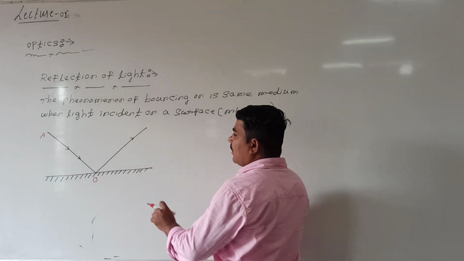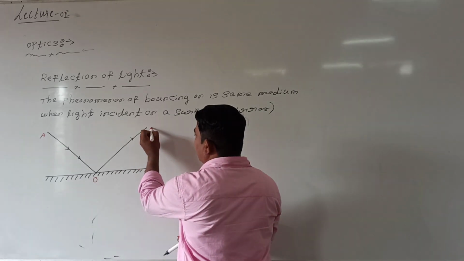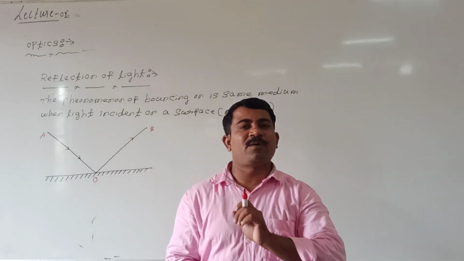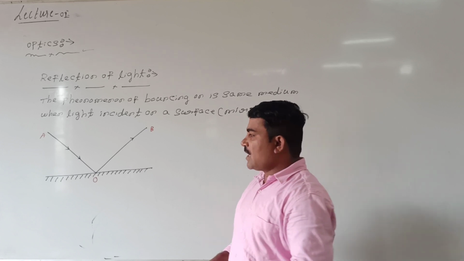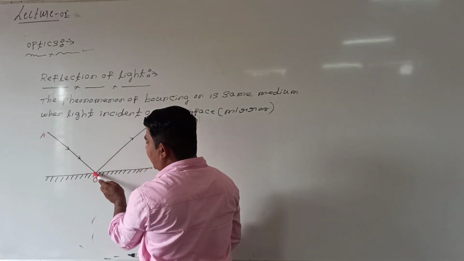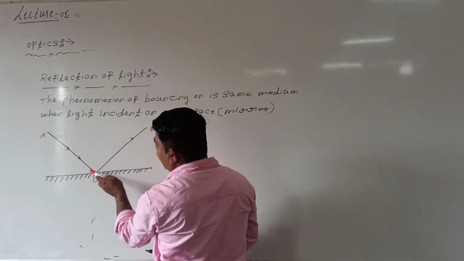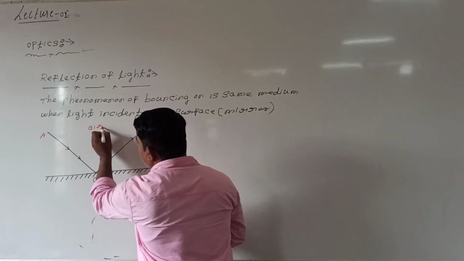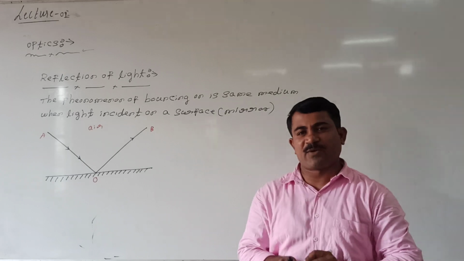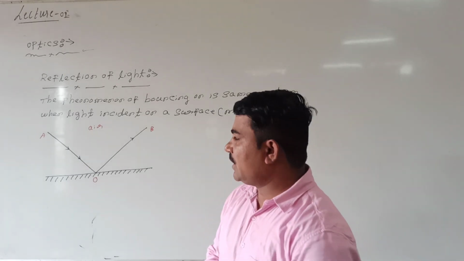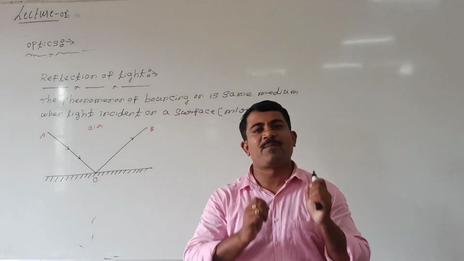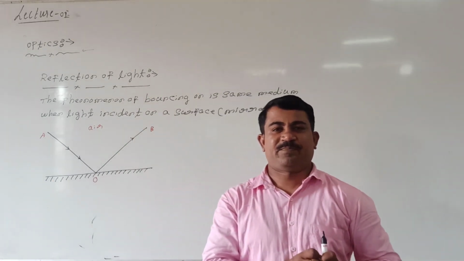Let us take this ray of light reflected along the direction OB. Here, the ray of light is incident on a given surface and bounces back in the same medium. Let us take this medium to be air, or vacuum. This phenomenon we call reflection of light.